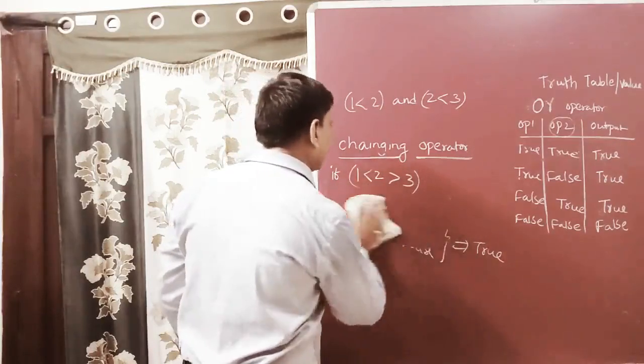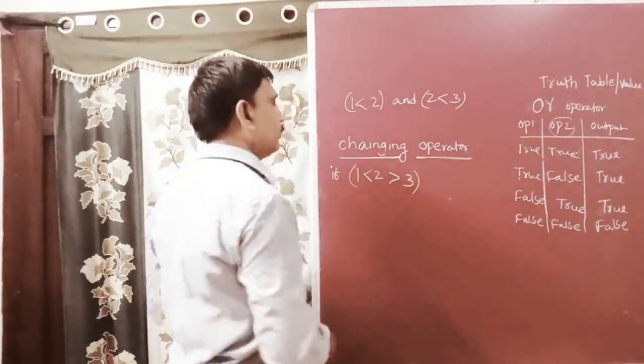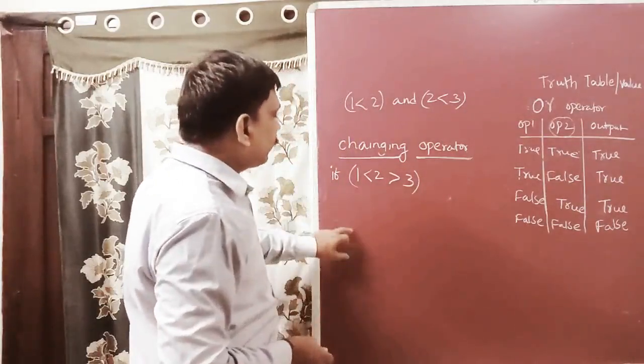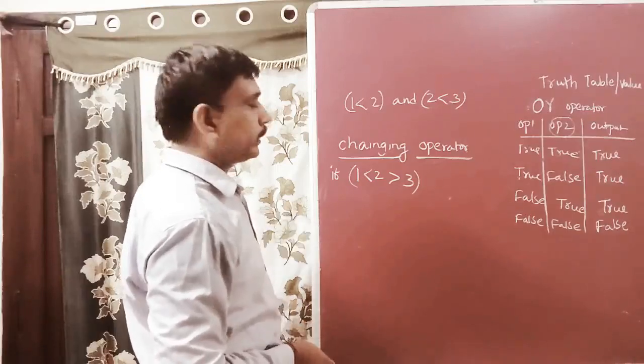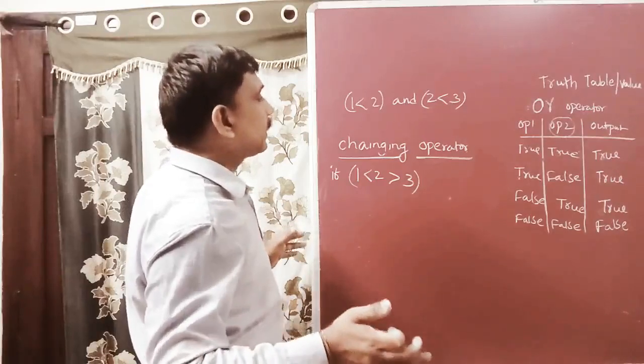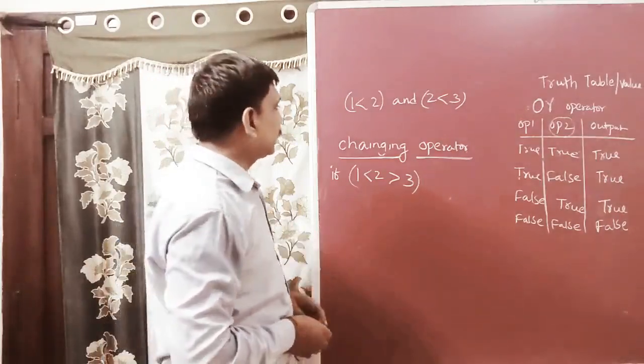This is called the chaining operator. We combine two different conditions into a single condition, or two different expressions into a single expression.